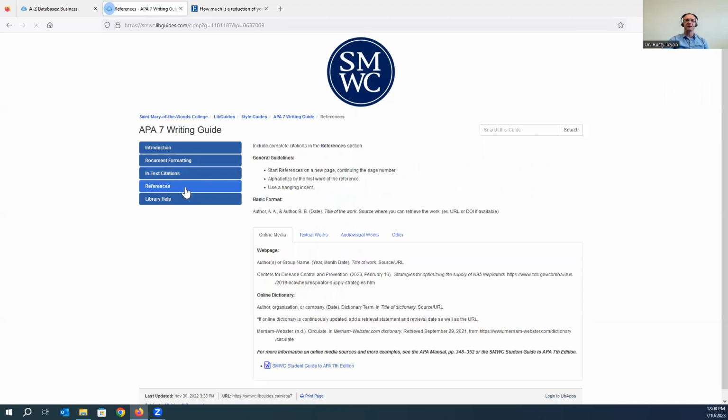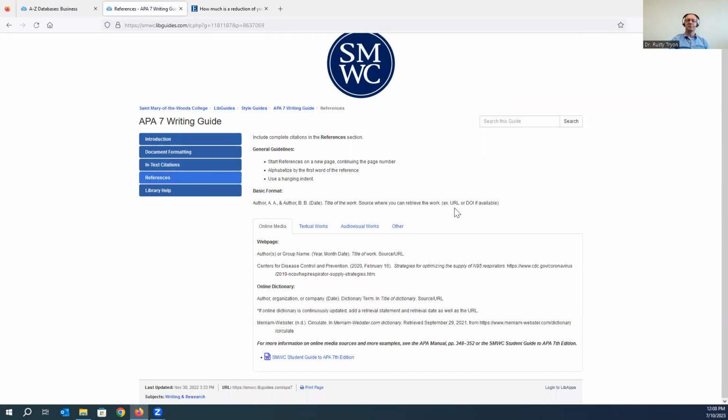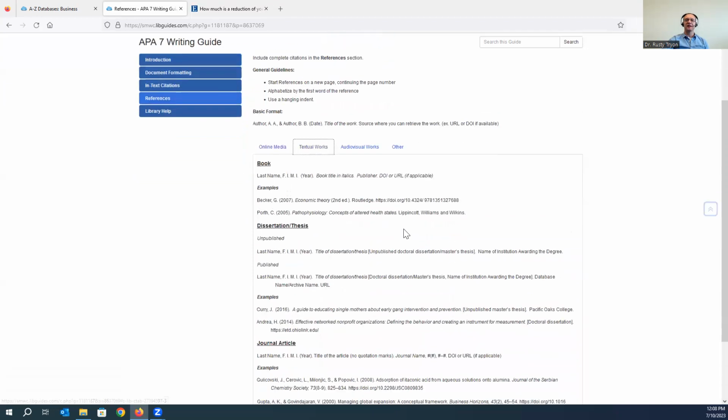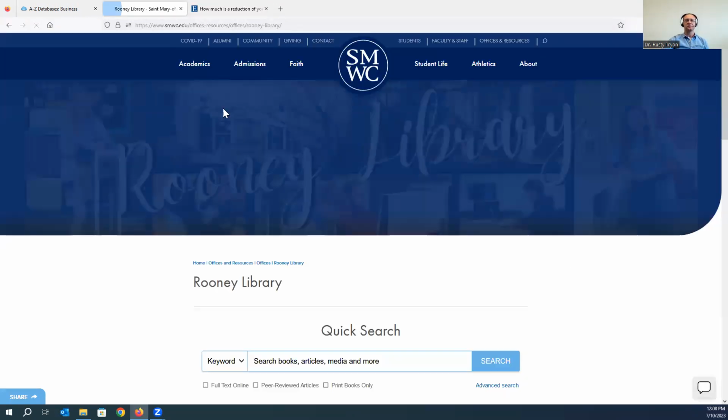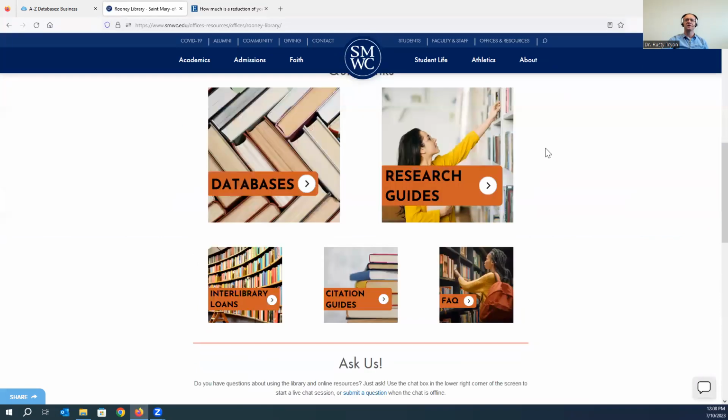And then for your references, again, just as a place to come and look at some examples of how you would format an academic journal article. You have there the pattern and some examples. Again, just to double check to make sure that the citation that you're pulling from that library database is complete and that it's accurate. And then back to the library's page here.